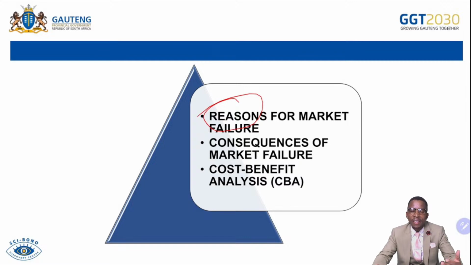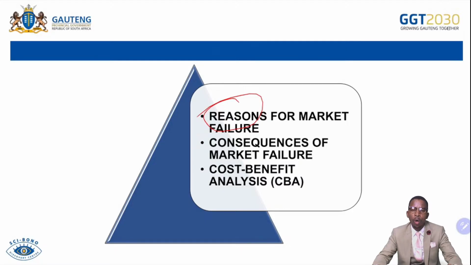Then we talk about inefficiencies, which occur when goods are not made available at the right quantity, right quality, and right time. In there, we divide inefficiency into different types, namely allocative inefficiency. That's when available resources are not used to their optimal level. Productive or technical inefficiency, which occurs when goods produced do not satisfy the consumer utility, or goods are not made available at the right quantity, right quality, and the right time. And then also we talk about Pareto inefficiency, which occurs when it is impossible to make someone better off without making someone worse off. Then we also talk about efficiencies that exist in there.